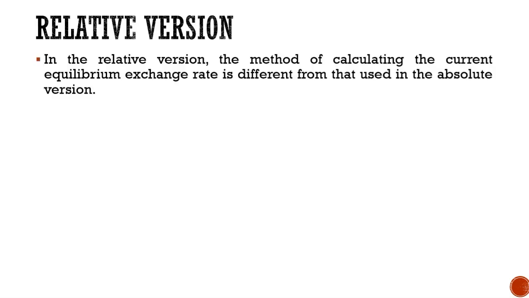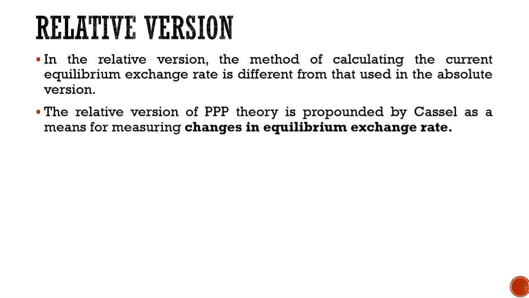Now, in the relative version, the method of calculating the current equilibrium exchange rate is different from that used in the absolute version. The relative version of PPP theory is propounded by Cassel as a means for measuring the changes in equilibrium exchange rate.